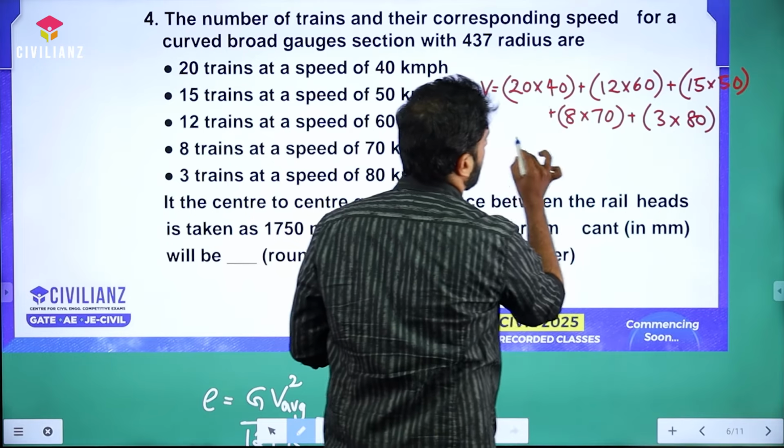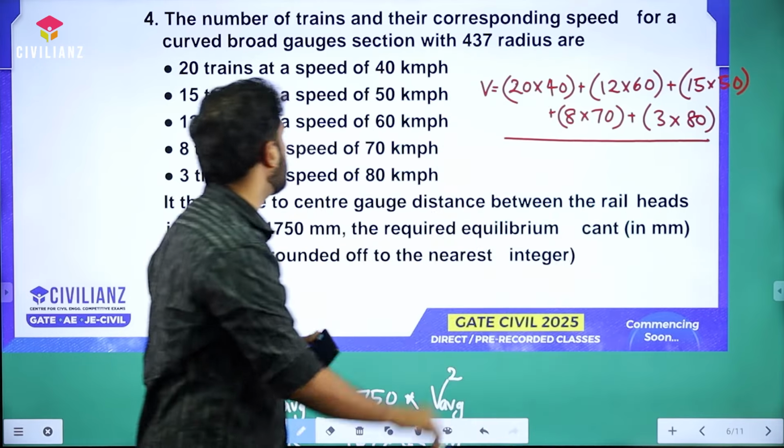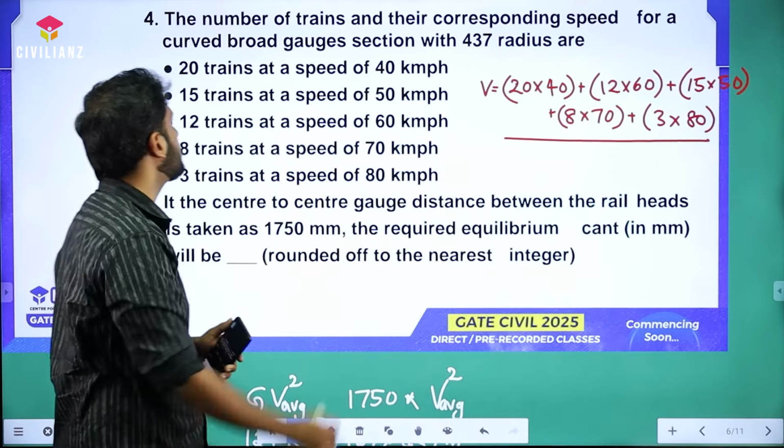Now we need to divide with the total number, which is 20 plus 15 plus 12 plus 8 plus 3. I'm just writing completely; you can just directly add it and put it there. In case anyone is getting confusion, let them get clarity.